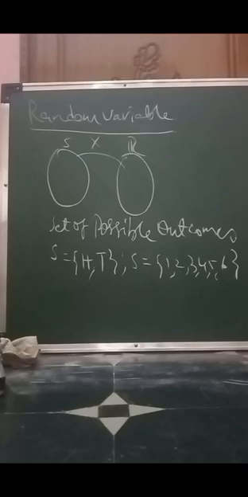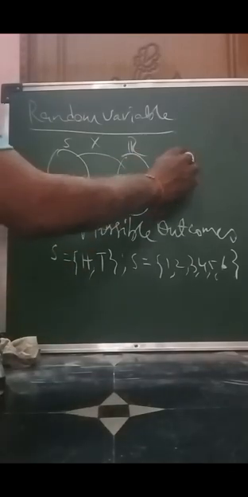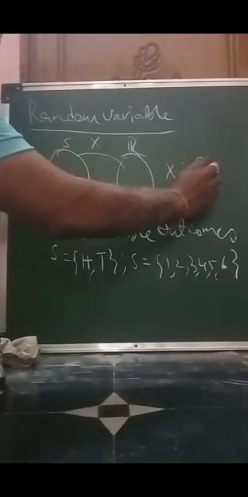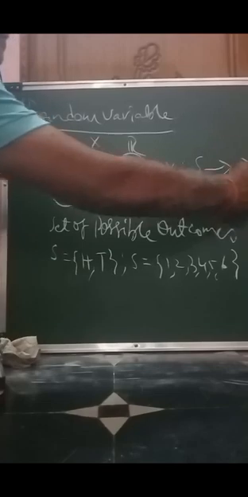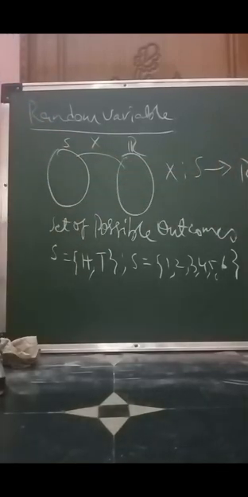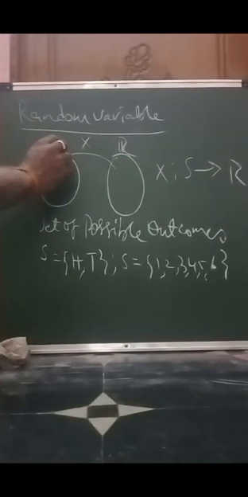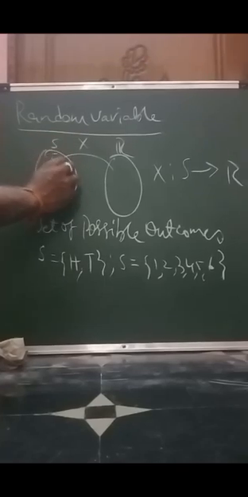If we take a sample space as a domain and the real number set as a codomain, the function which maps from S to R is called a random variable, and it covers all the events of the experiment.